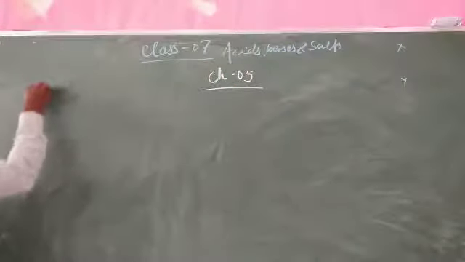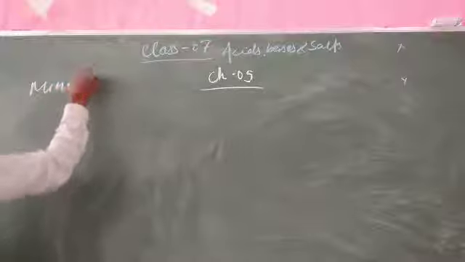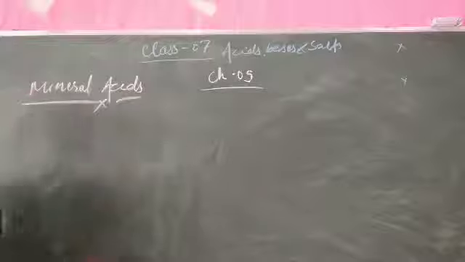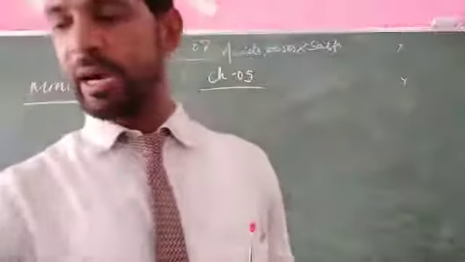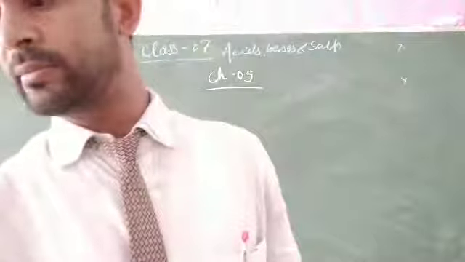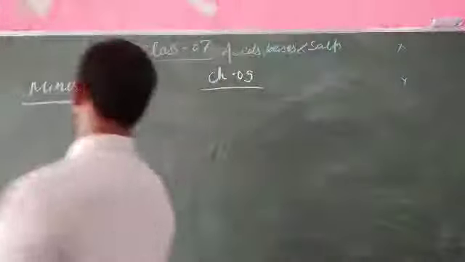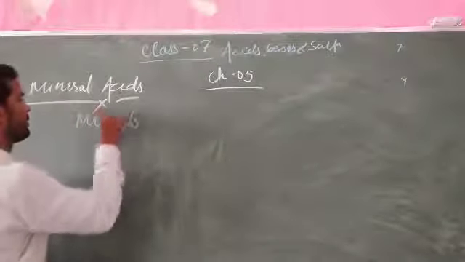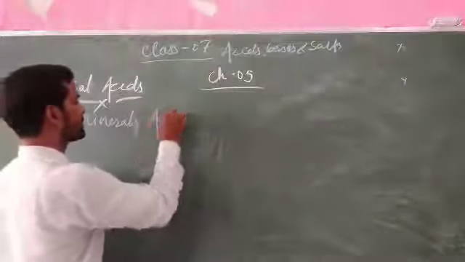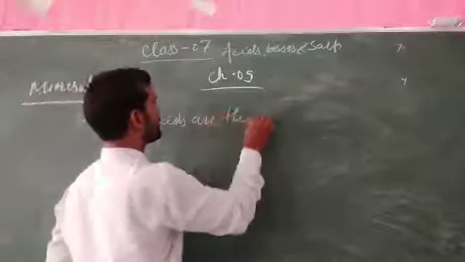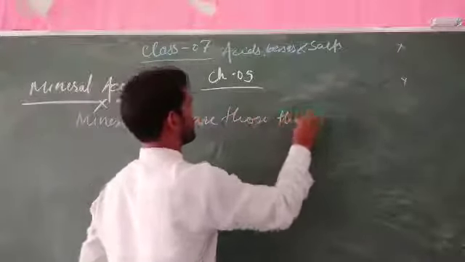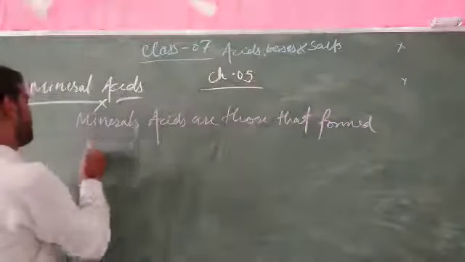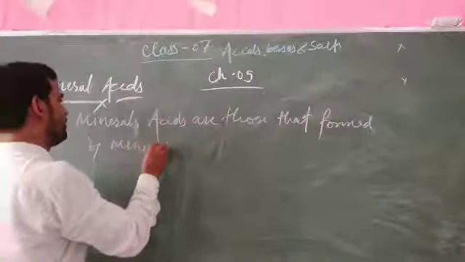What are mineral acids? The mineral acids are those acids that are formed by minerals.